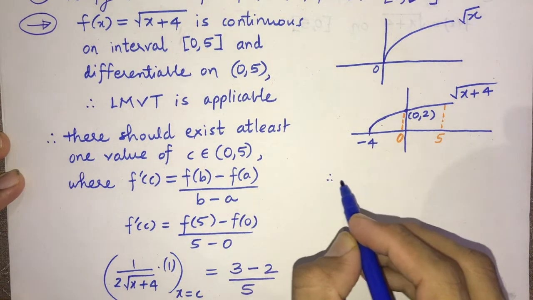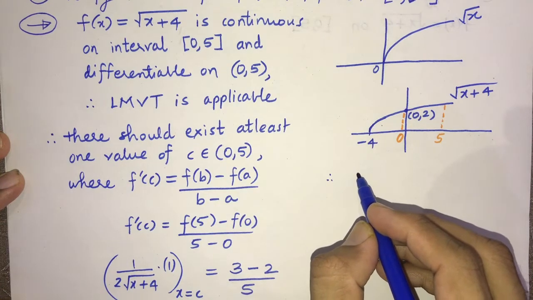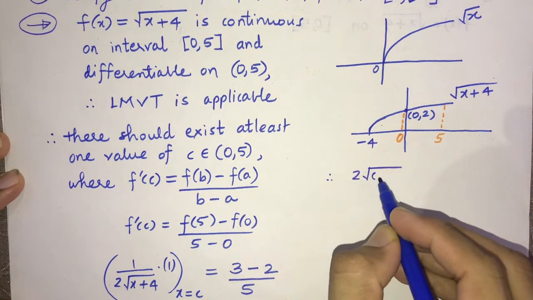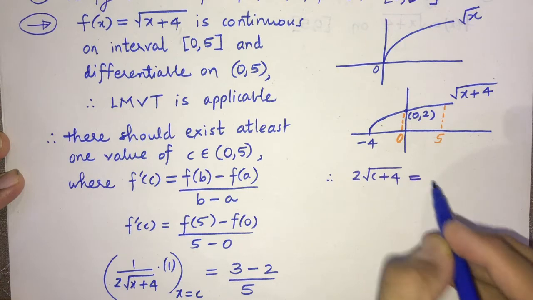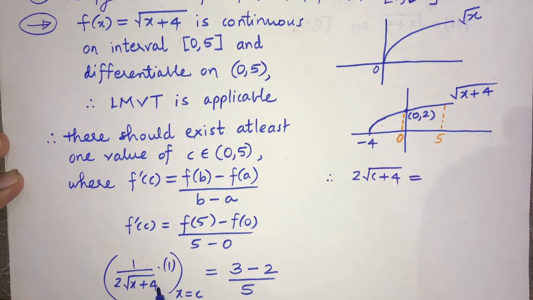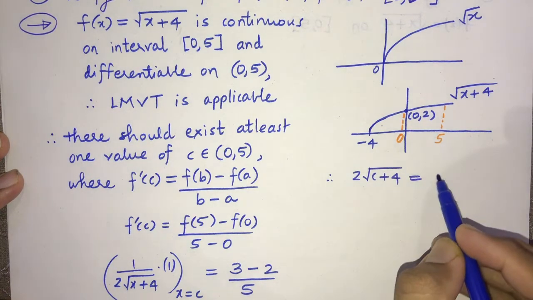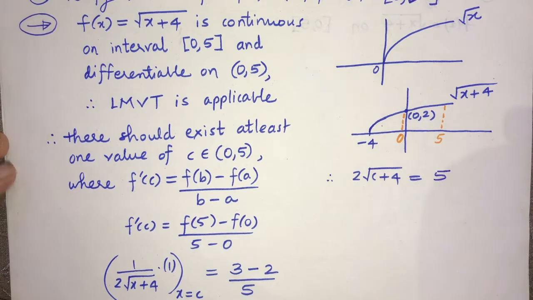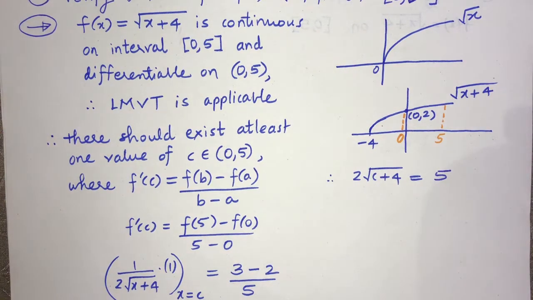So therefore what we have is 1 by 2 root c plus 4 equal to 1 by 5, okay?